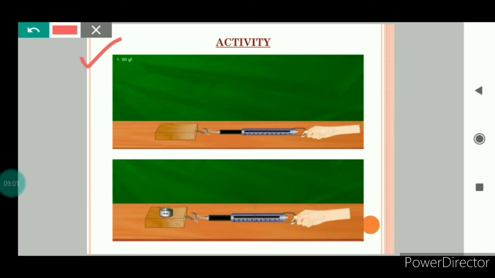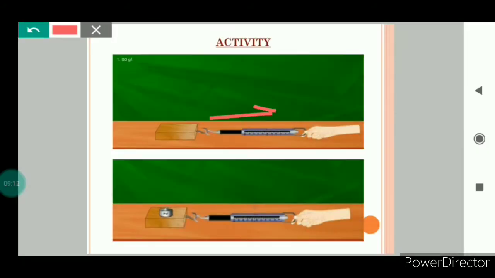Now the situation is same. Take one wooden table. Now keep wooden block with a hook on the table. Now try to pull this wooden block with the help of the spring balance and note down the reading on the spring balance. The reading on the spring balance is a measure of frictional force acting between the surface of wooden block and the surface of table. Now here, let's say the reading is 50 GF. 50 GF means 50 gram force.